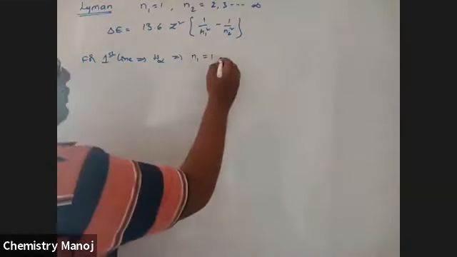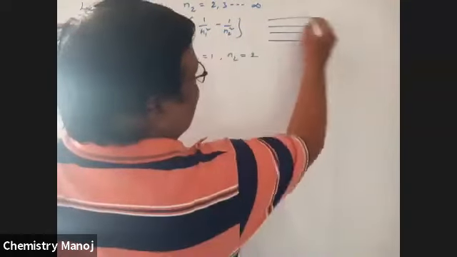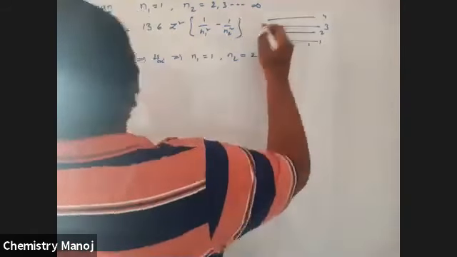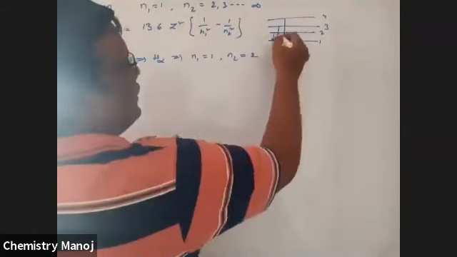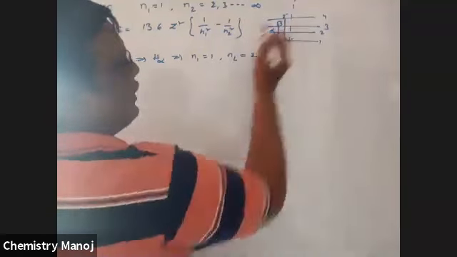This is the Lyman series: first, second, third orbits. This is the alpha, this is the beta, this is the gamma line, and so on up to the infinity line.